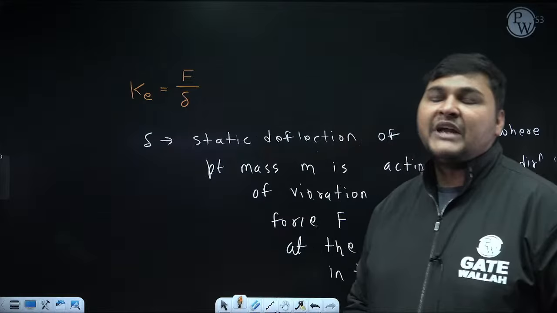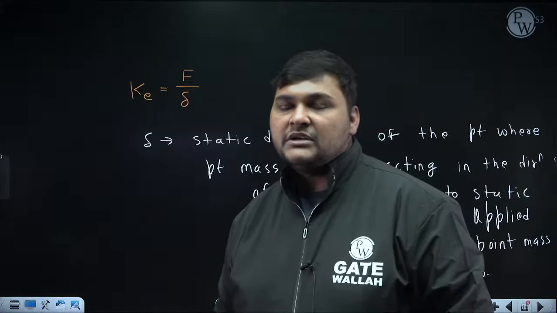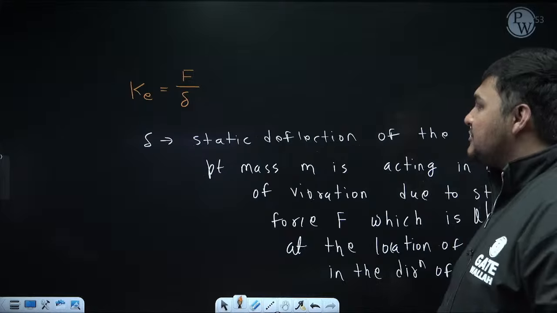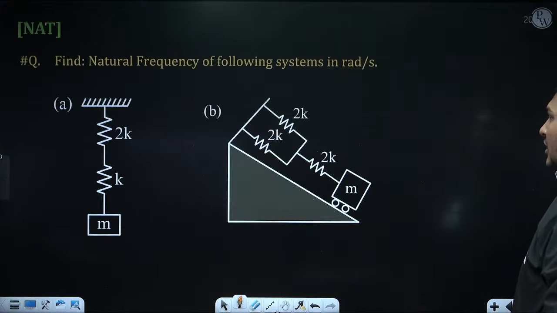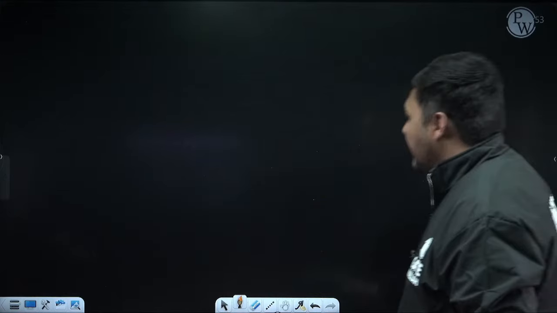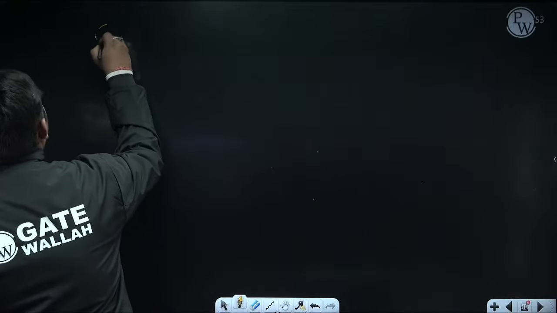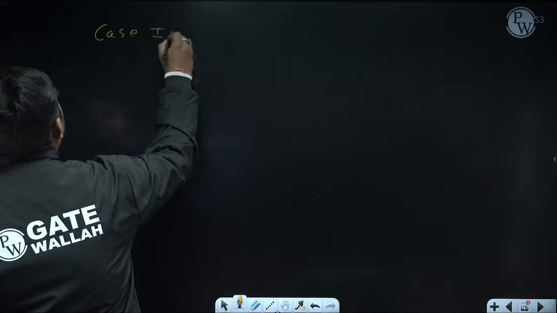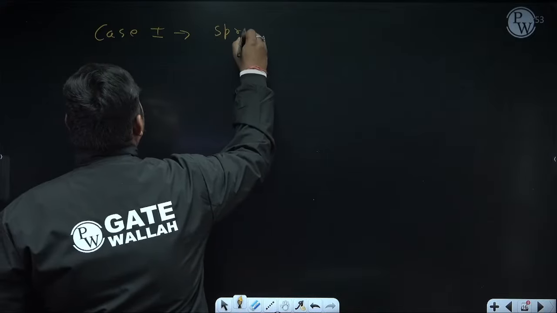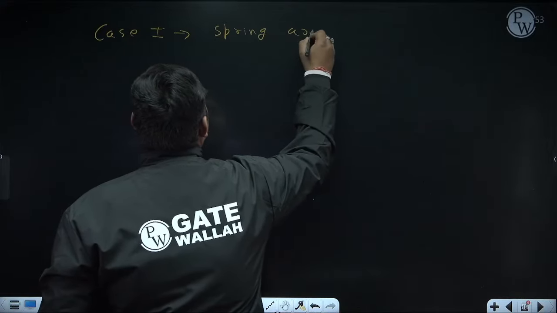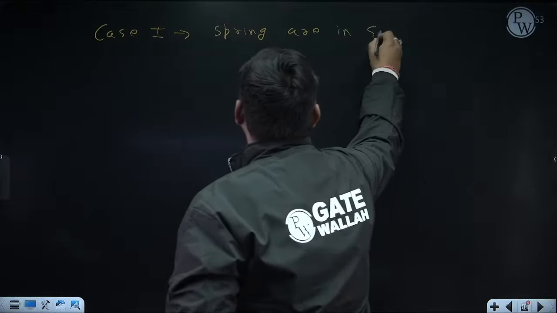You can use a direct formula to calculate equivalent stiffness, but that direct formula is valid when springs are arranged either in series or in parallel. Okay. So first I am taking those cases in which springs are arranged either in series or parallel. Like in case 1, I am taking the cases when springs are in series.